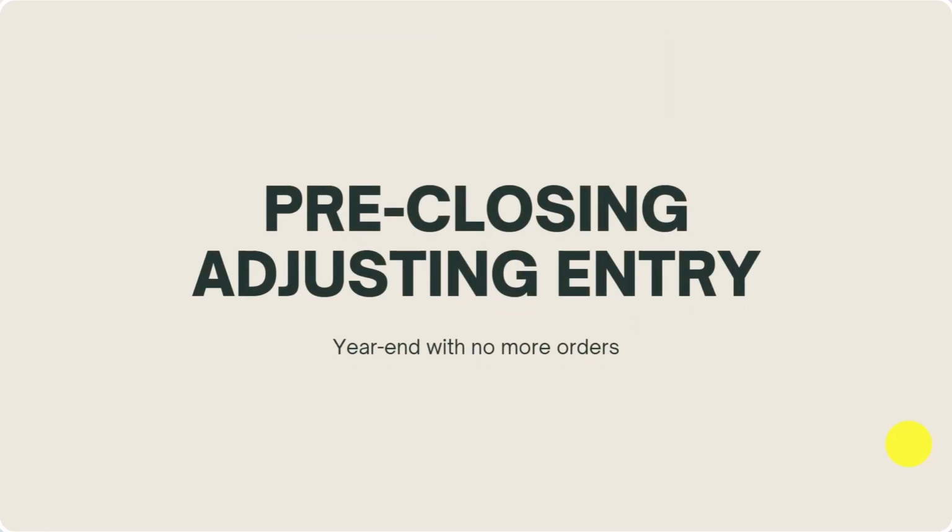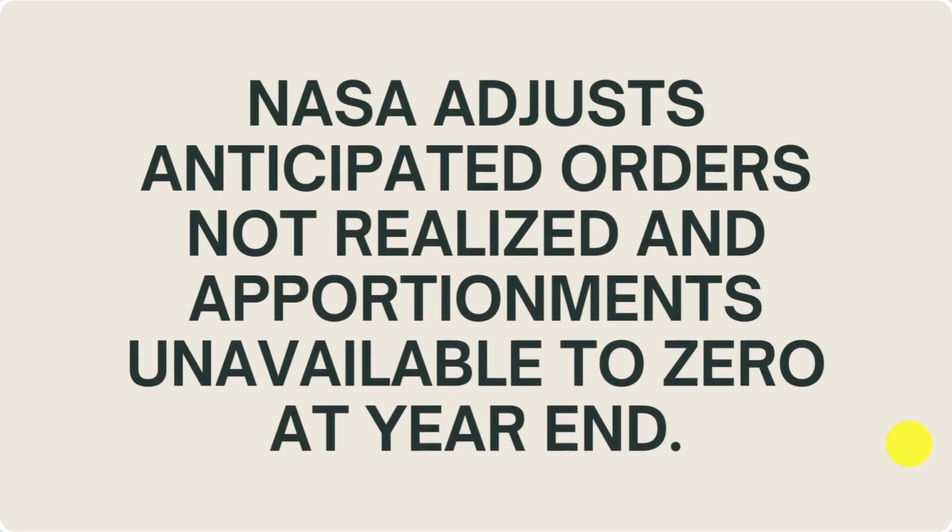All right. Now, that was really quick. We went through one very easy and simple example, but I wanted to throw one thing in there. Let's just say you get to the end of the year, no other orders were made from anyone. Things do need to happen, and we're going to talk about that. So NASA needs to adjust their anticipated orders not realized and apportionments unavailable to zero at year end.